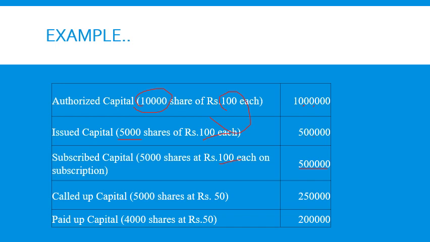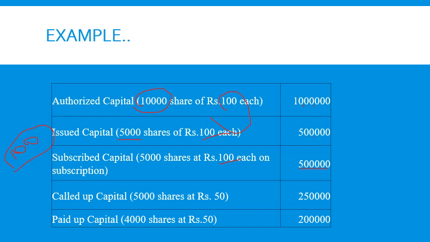All the shareholders are ready to subscribe all these 5,000 shares. Even if the value of a single share is rupees 100, there is no need to pay the entire amount at once, because you can pay the amount in installments. The company will be providing a facility to pay the share amount in installments.